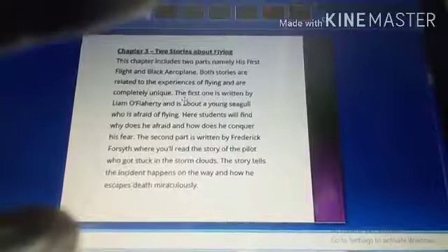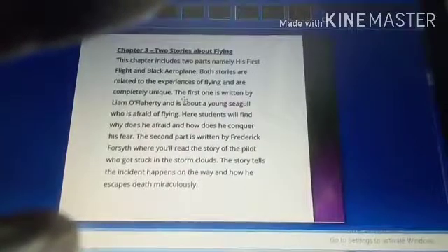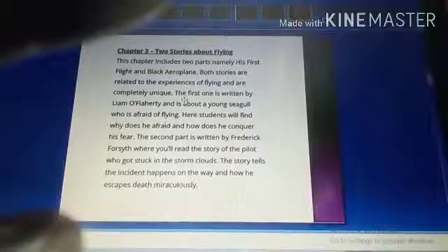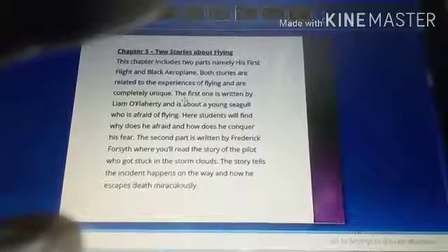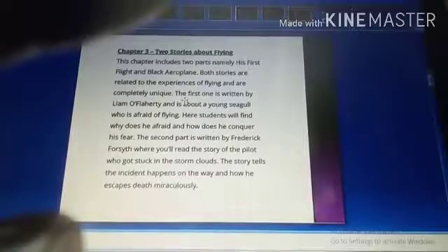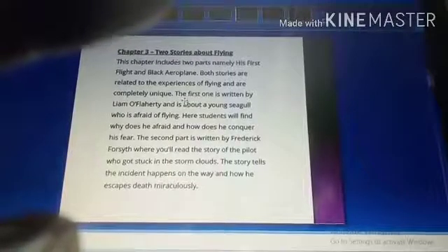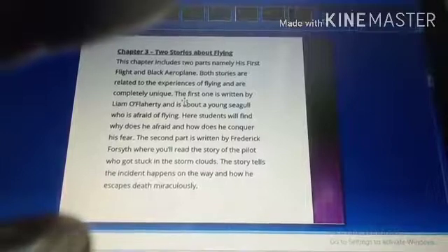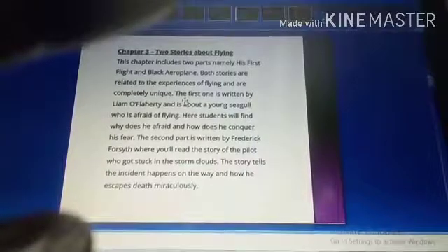And the third chapter is Two Stories About Flying. Now here who is the main character? Yes, the seagull. The seagull is the main character, and here the seagull is scared of flying high. And why is this seagull afraid? What happened to this seagull? Who are the characters?